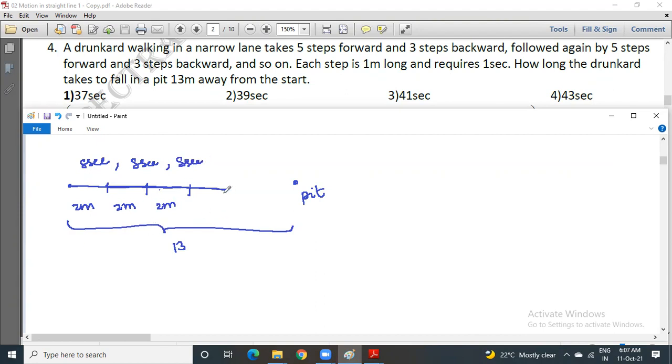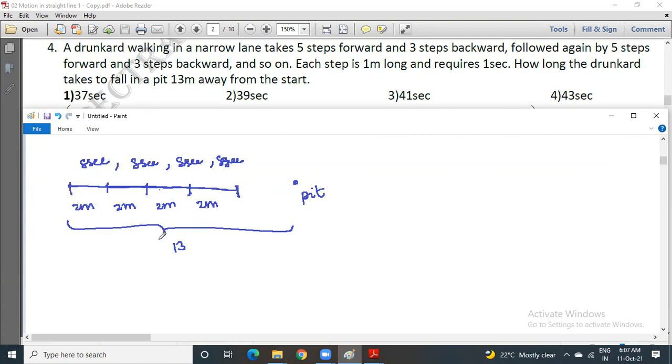Take another phase. Why? Because if you take 4 phases in this question, you will get a displacement of 8 meters. So for the next phase, 2 meters, he requires 8 seconds of time. So totally how much is his displacement?